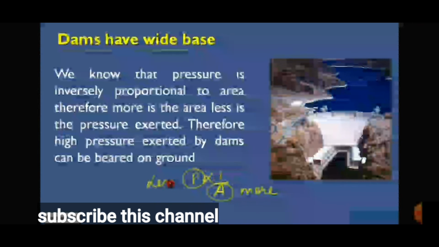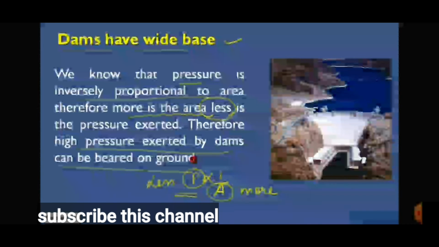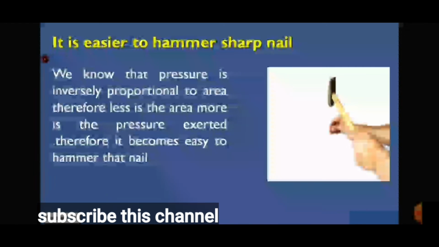The top is small so that water should not come out, but the dam at the bottom will be much wider, because the water pressure is greater there. So here also pressure is inversely proportional to 1 by area, where the area is the base of the dam.